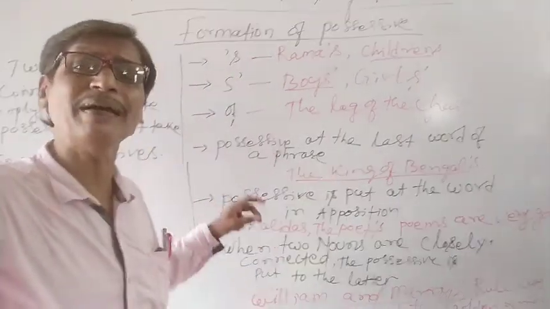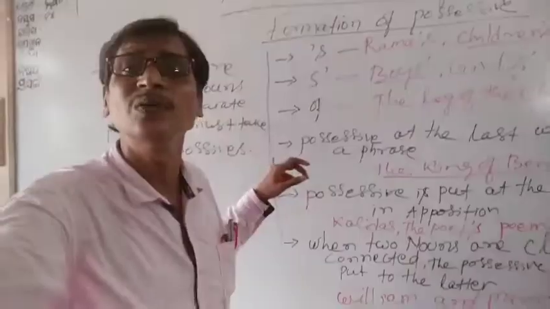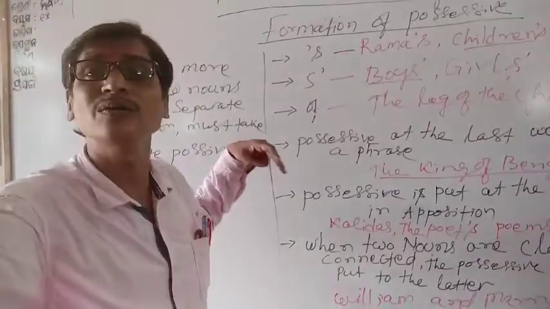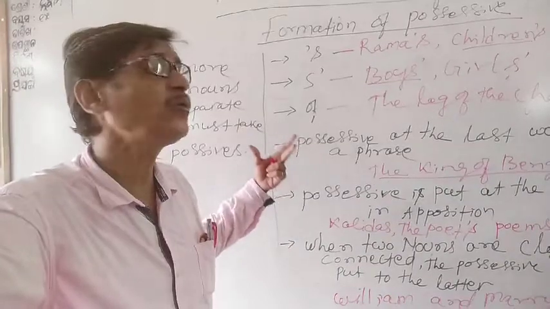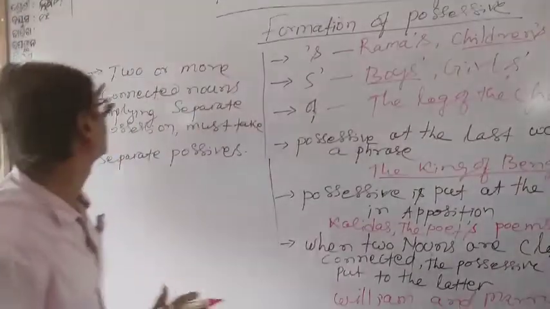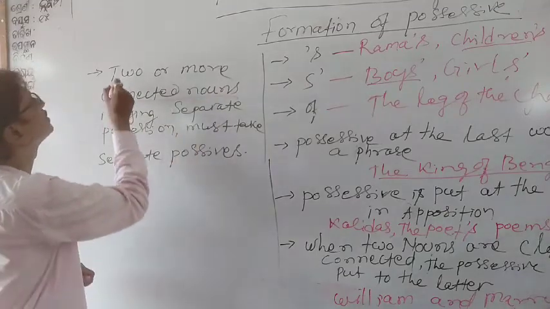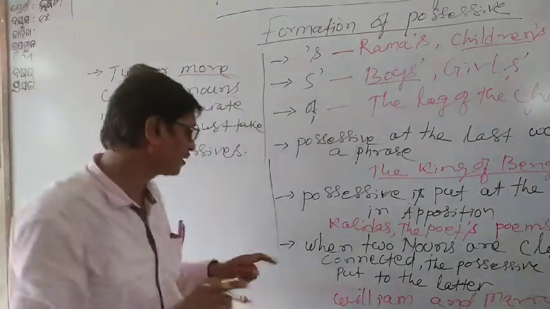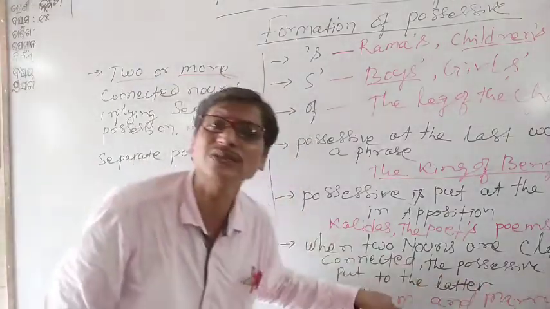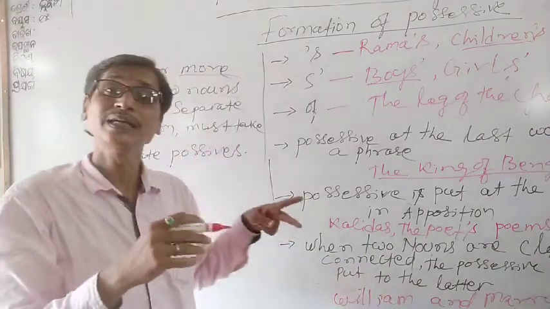Similarly, let's have another such instruction over here, through which we will understand how we form the possessive case. You see, two or more connected nouns. Understand?